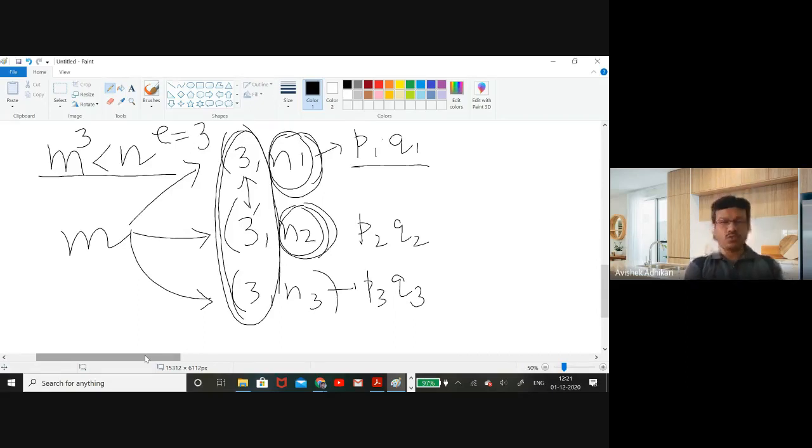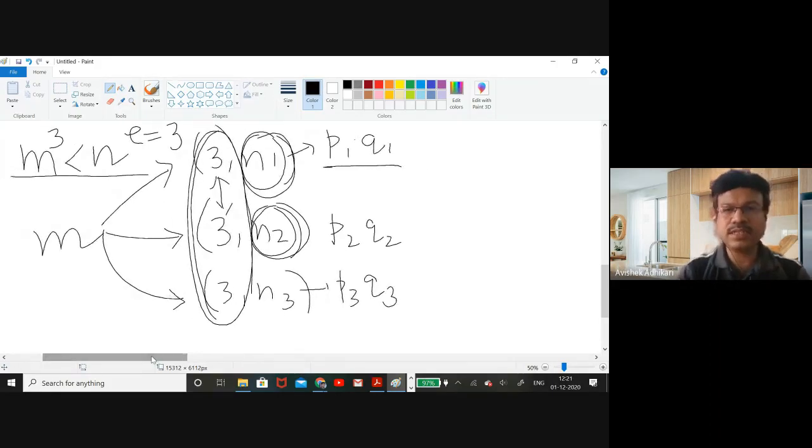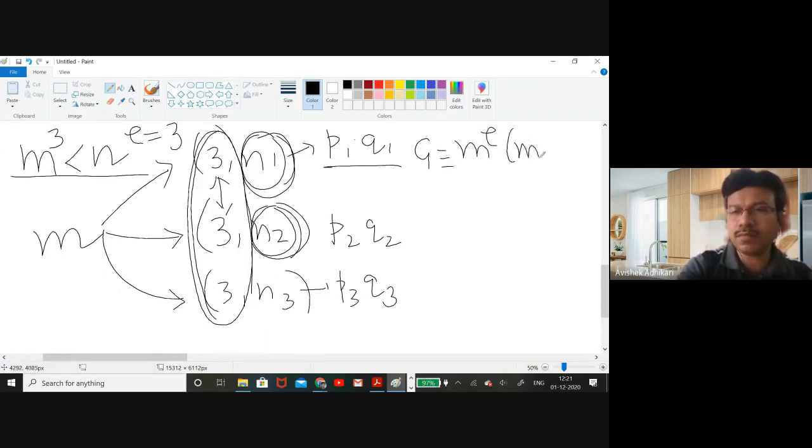Now, if this is the attack scenario, let us see how the attacker can attack this scheme. So if you look, C1 is nothing but the same message to the power E modulo N1, right? What is C2? C2 is nothing but the same message to the power of the same E modulo N2.